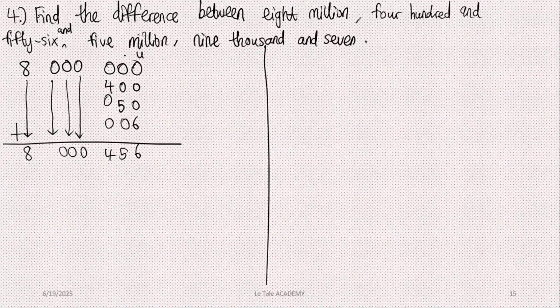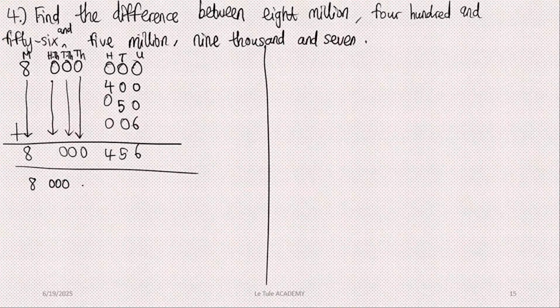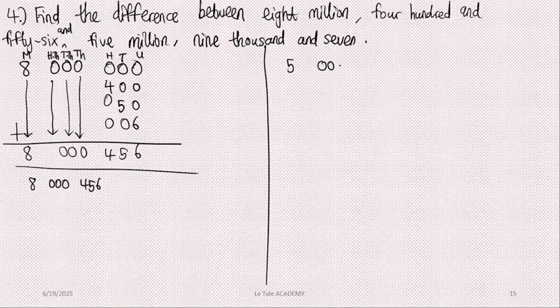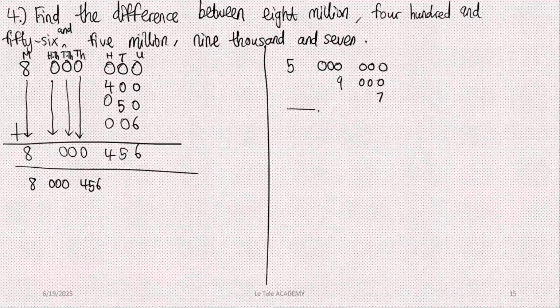This is units, tens, hundreds, thousands, tens of thousands, hundreds of thousands, and million. So this is the number, 8,456,000. This is it. In the next step, we'll write the next number. 5 million, of course 5 million, put in words. 9,007. See how easy it is?